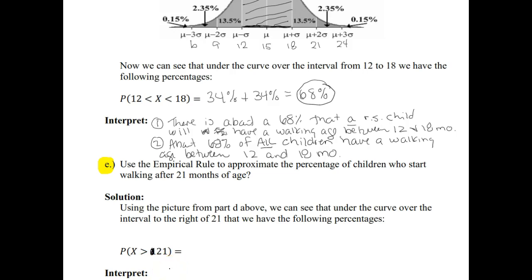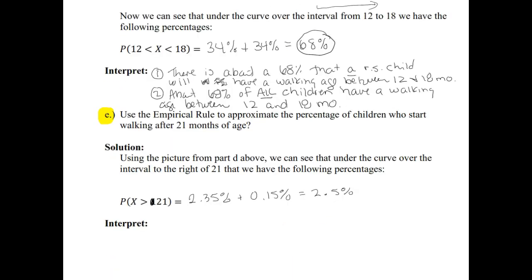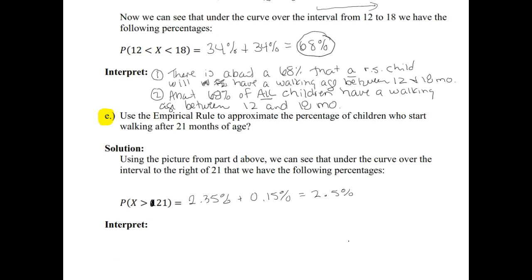To the right of 21, we've got the percentage 2.35% plus another 0.15%. If we add those up, we get 2.5%.